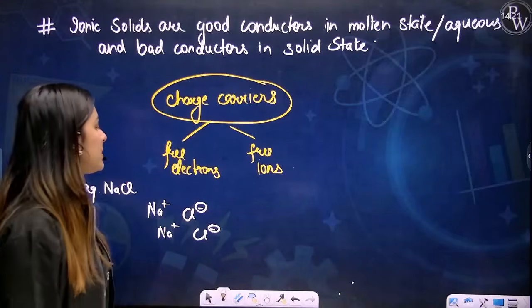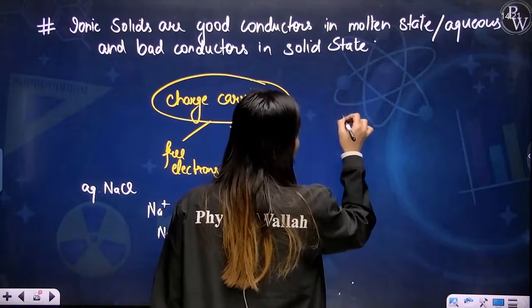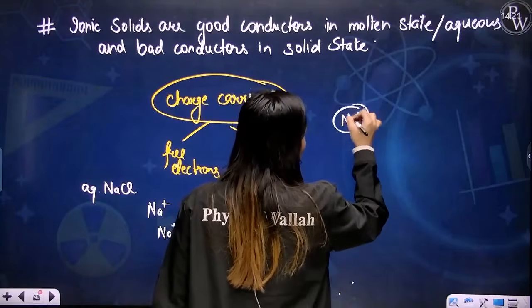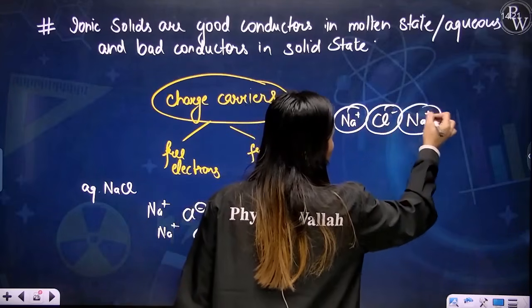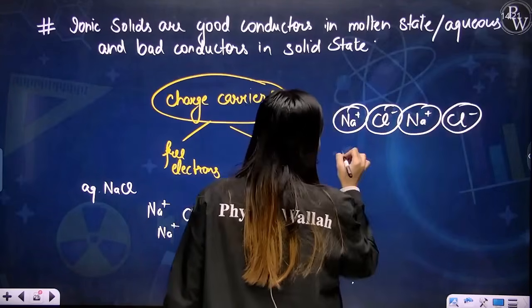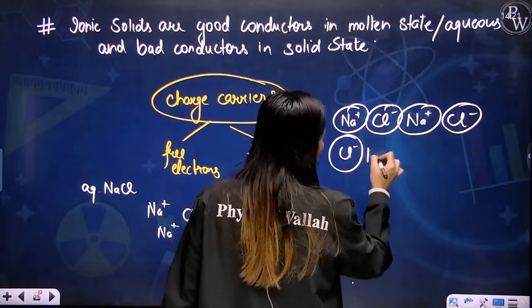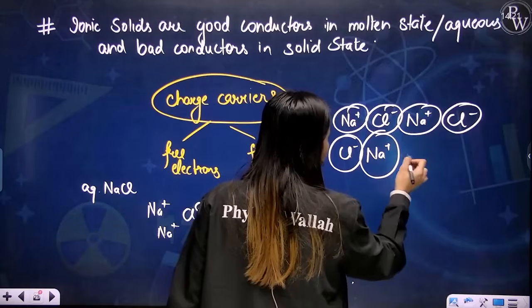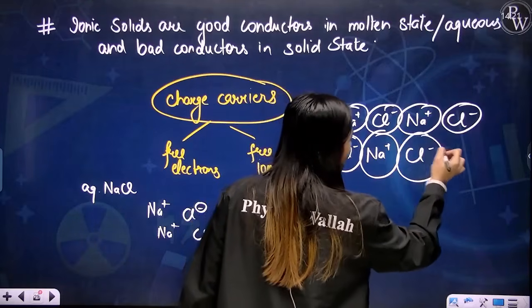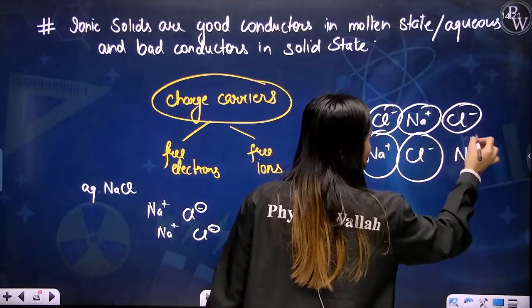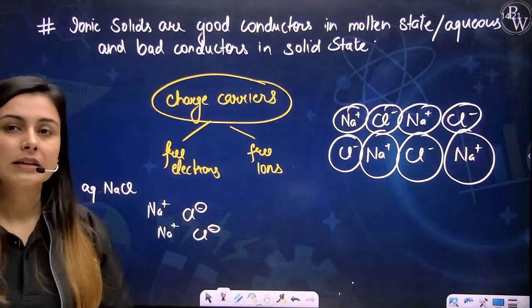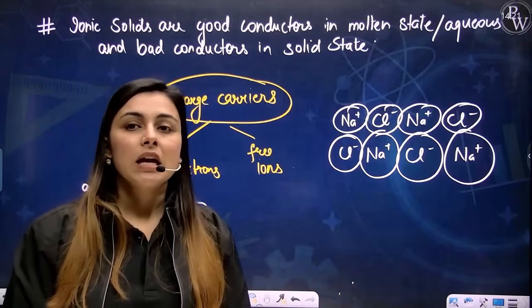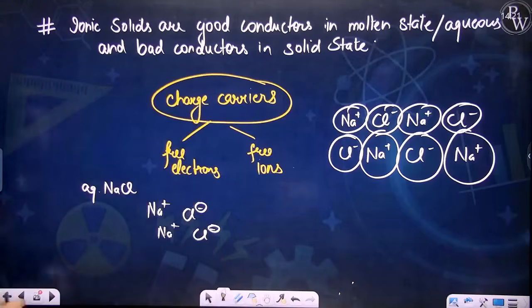But in the solid state, your Na+ and Cl- are rigidly present on their positions. So no free ions are present to carry the charge, and that is why it is a bad conductor in the solid state. Okay, yes. These have very high melting point.